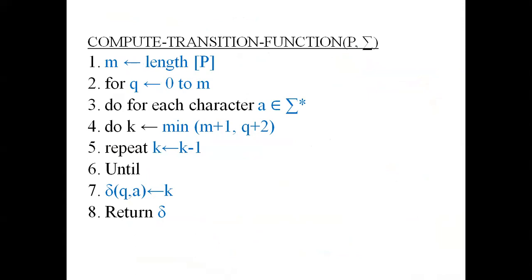For each and every character a belonging to sigma, as I told, we are calculating k. To shift the position, we are calculating the minimum of m plus 1 and q plus 1. Then we keep on decrementing k to k minus 1 until k is specified to the position q comma a, and we update the state in the transition function. From 1 to 2 there is a transition of A, so that will be updated, and we return the transition function.